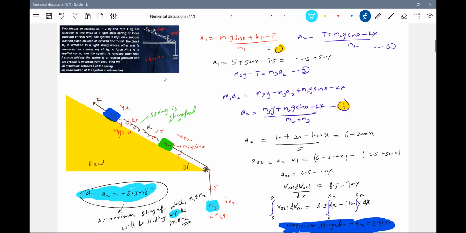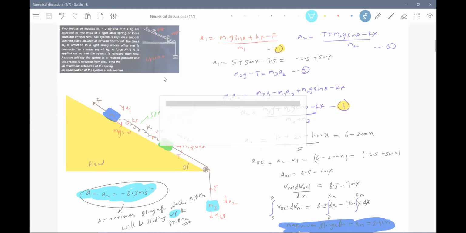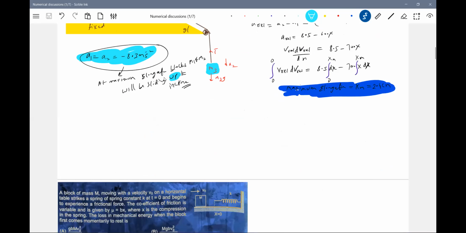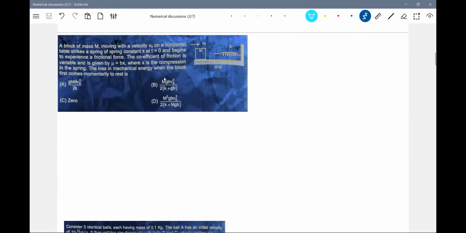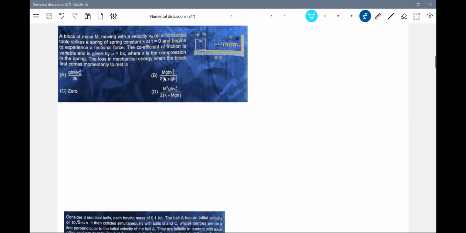We'll go for the next one. I think slowly we have entered mechanics. The mechanics numericals will not be tricky like usual mechanics. Tricky problems will be very few. At most, some concept will be involved.